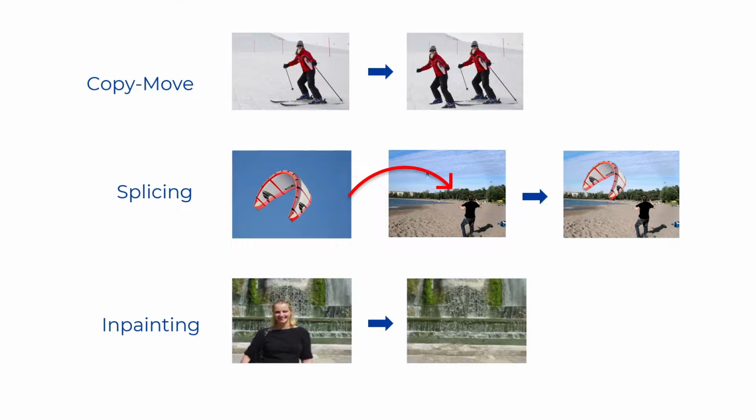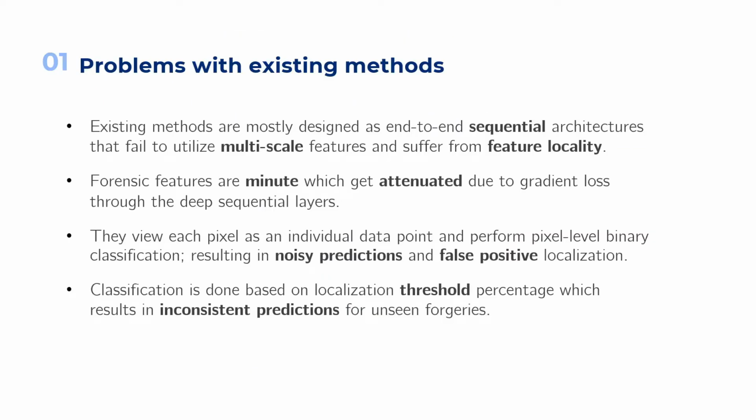Over the years, a large number of methods have been proposed in order to detect and localize these manipulations in images. However, there are some common drawbacks to these existing techniques. Existing neural network pipelines are designed as end-to-end sequential architectures which suffer from local bias. One of the main aspects of image forgery is that the signature of the forged region is different from the remaining background.